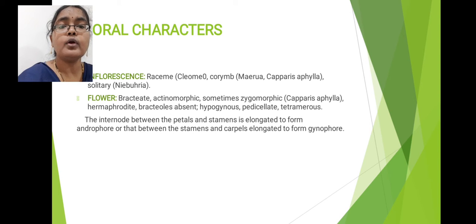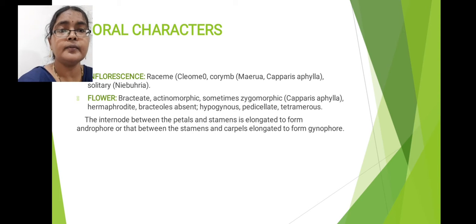Here the internode which is present between petals and stamens region, that is elongated in nature and that forms one floral axis. That particular elongated axis or internode which is present between petals and stamens region, which is elongated in nature, that part is called as androphore. So presence of androphore is characteristic feature of Caparidaceae. So here internode which is present between petals and stamens, which is elongated in nature, so that produces one specialized structure, that structure is called as androphore.